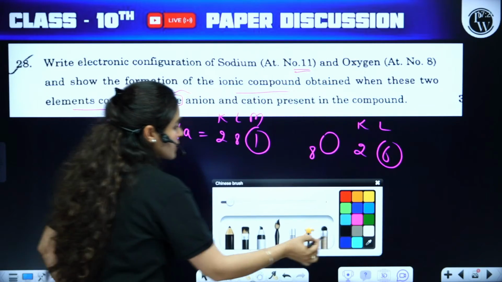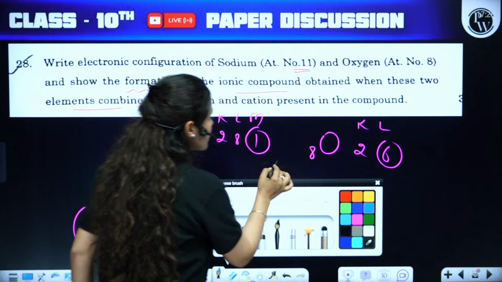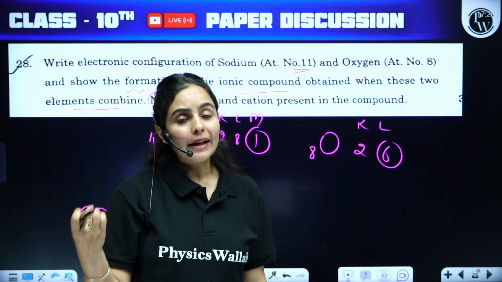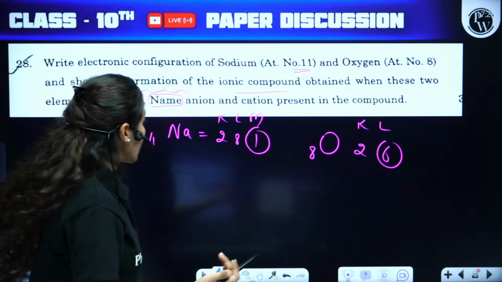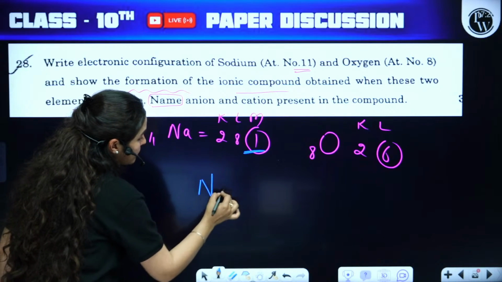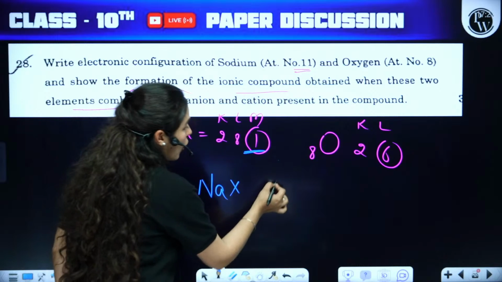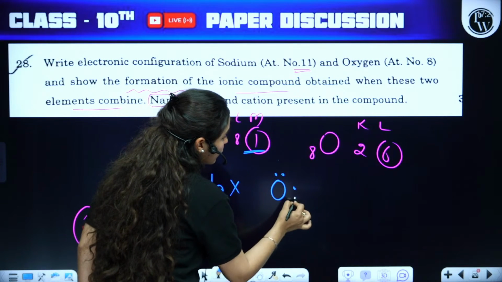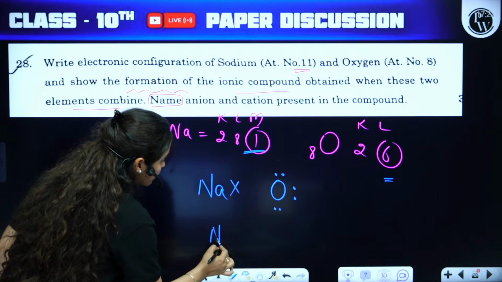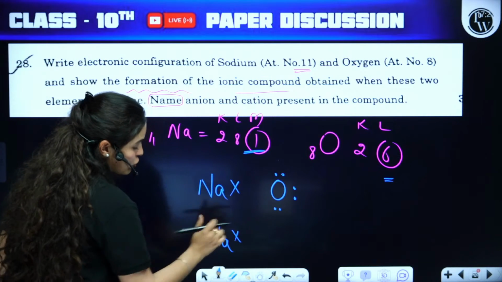All right, so let's do it. You have to do this by a diagram. Formation can be shown by electron dot structure. So we are taking only the valence electrons. Sodium, 1 valence electron. Oxygen, 1, 2, 3, 4, 5, 6 valence electrons. We will be needing one more sodium here to balance electrons out.